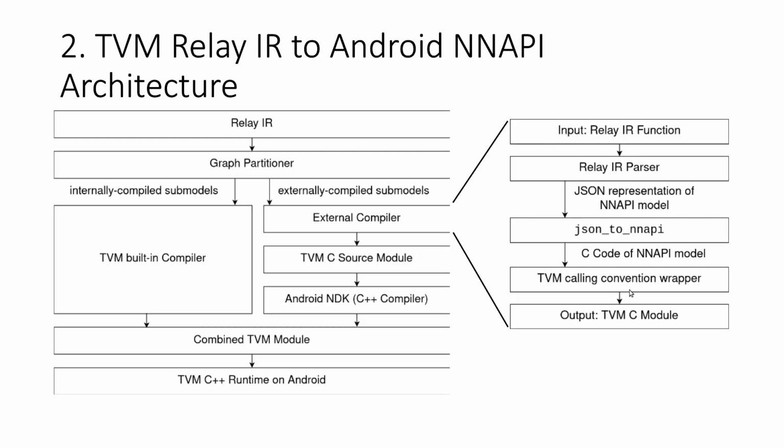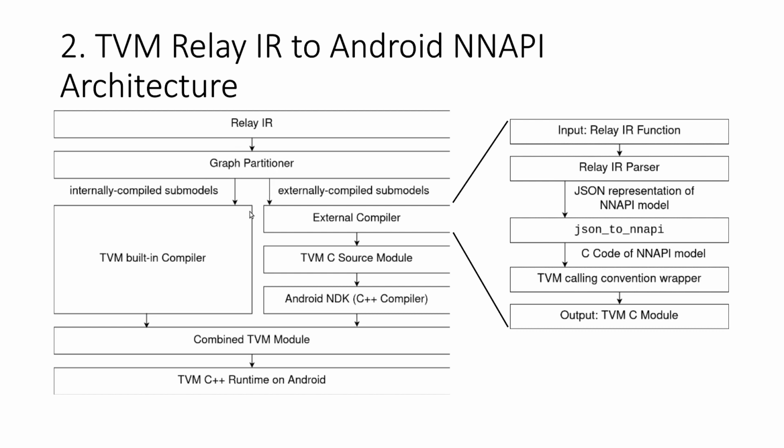So this is the engineering architecture that converts a TVM Relay IR module or graph to Android NNAPI. On the right-hand side, we have the top-level architecture, which takes input in Relay IR, which is a graph, and this graph is then passed through a graph partitioner that partitions it into two parts.